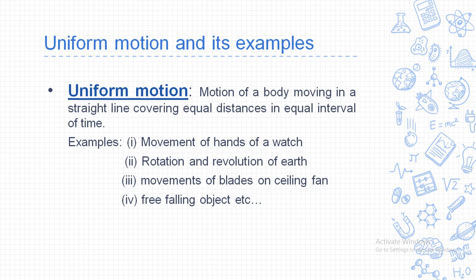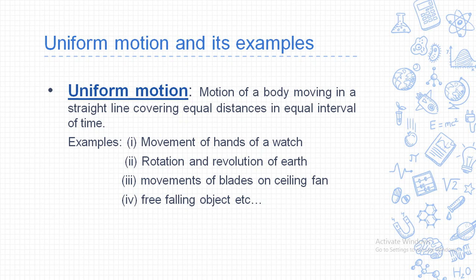Suppose you are moving at a speed of 60, so you are continuously traveling at a 60 speed in a straight line throughout the journey. So at that time your car is covering the same distance in the same interval of time. So your car is said to be in a uniform motion. If you're still not getting it, then let me give you another example.